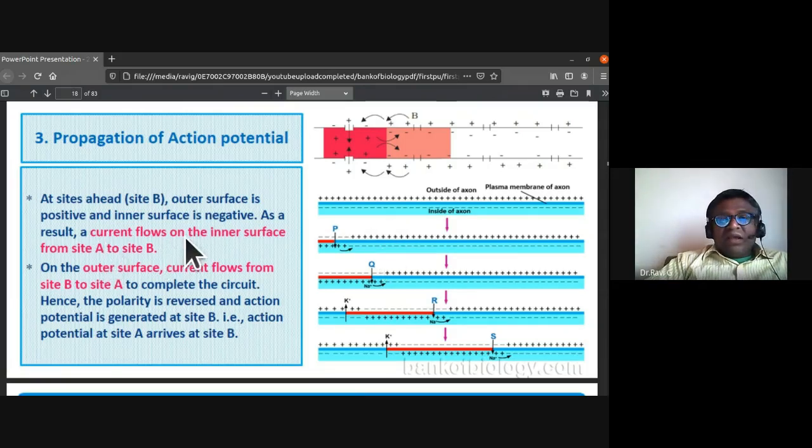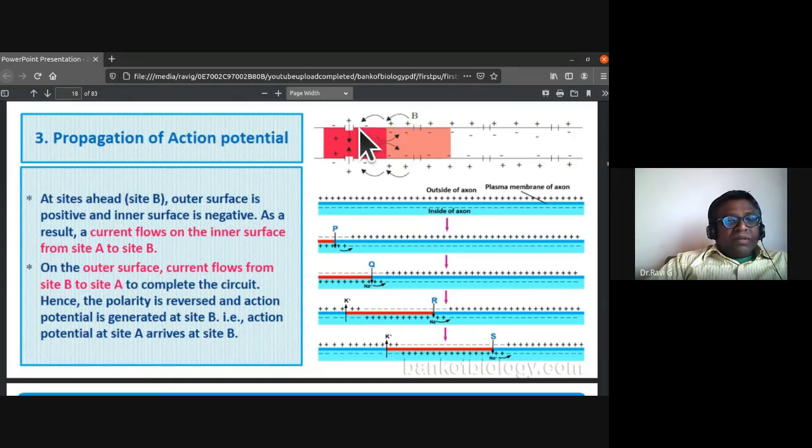As a result, a current flows on the inner surface from site A to site B. On the outer surface, the current flows from site B to site A. So it is happening vice versa.